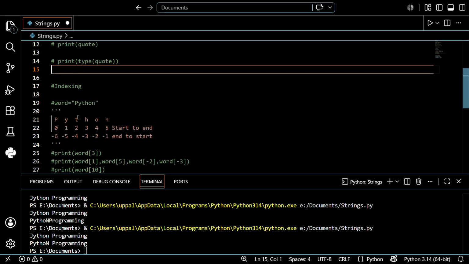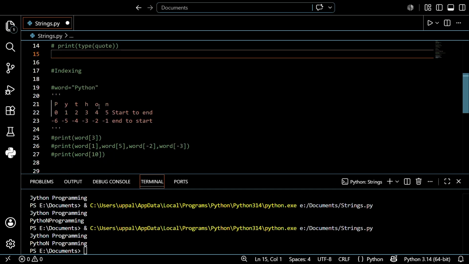After that, we discussed string indexing. Like in the list also, guys, in the list concept we discussed indexing, the same pattern only. In a list we store multiple values in one variable, and we give the particular position to the values, like 0 1 2 3.